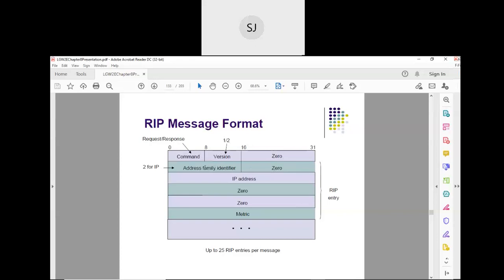Then the address family. There are different address families, you will see them. The number 2 is meant for the IP address family. So this is the IP address, because what is important to identify a router or a network is the IP address. The network ID part is very, very important, right? So how far is this particular network from the current network, from the current router? These fields are zeros, currently not being used.